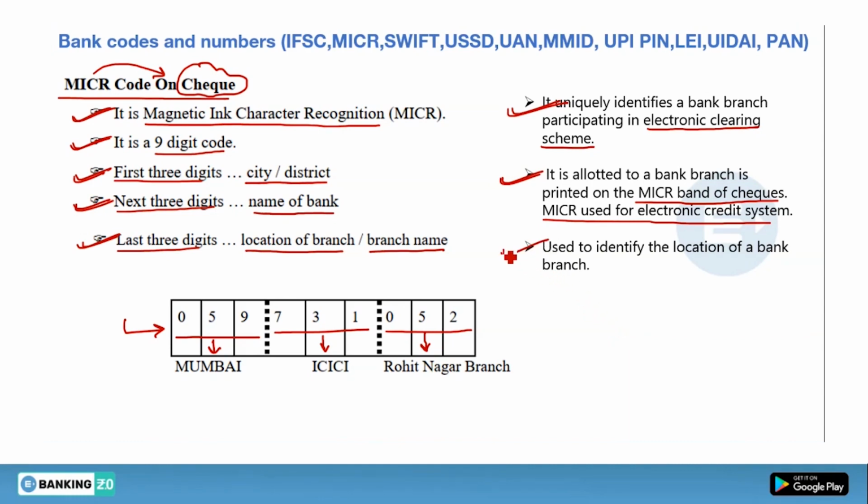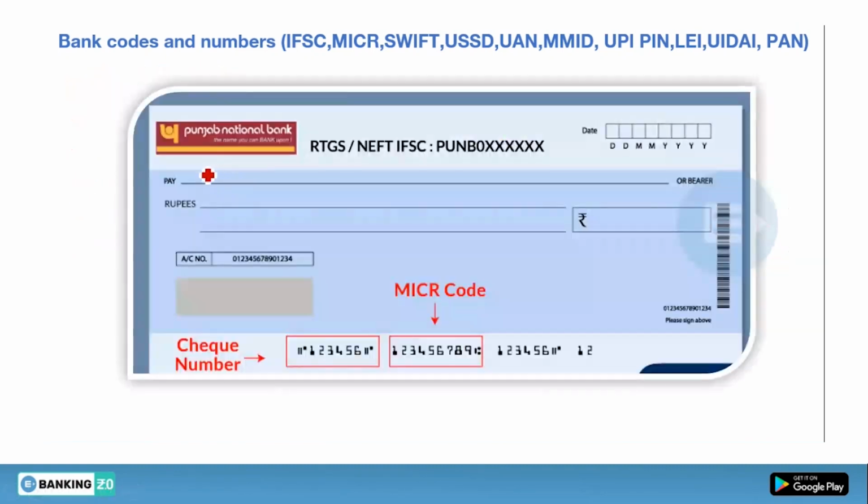Okay, and what is the purpose? Used to identify the location of bank branch. So this is the purpose of MICR code. So this is the sample check. The first 6 digits in the band of the check are your check number, as you can see over here, and this 9 digit code is your MICR code.